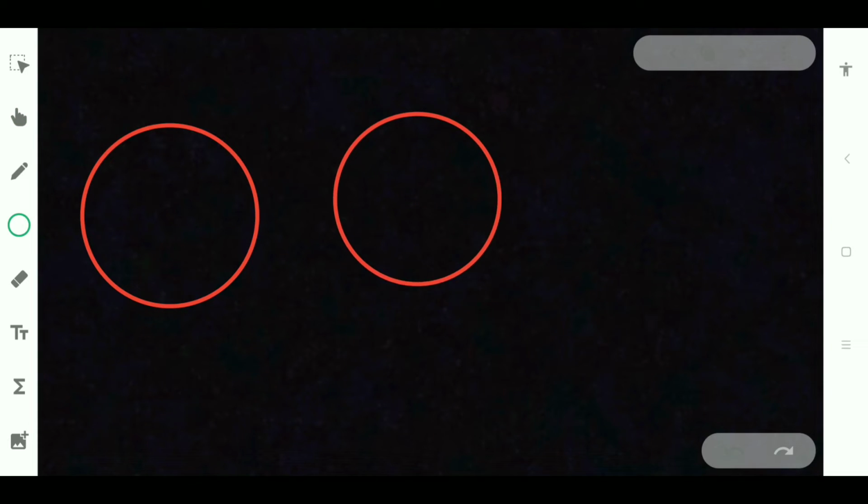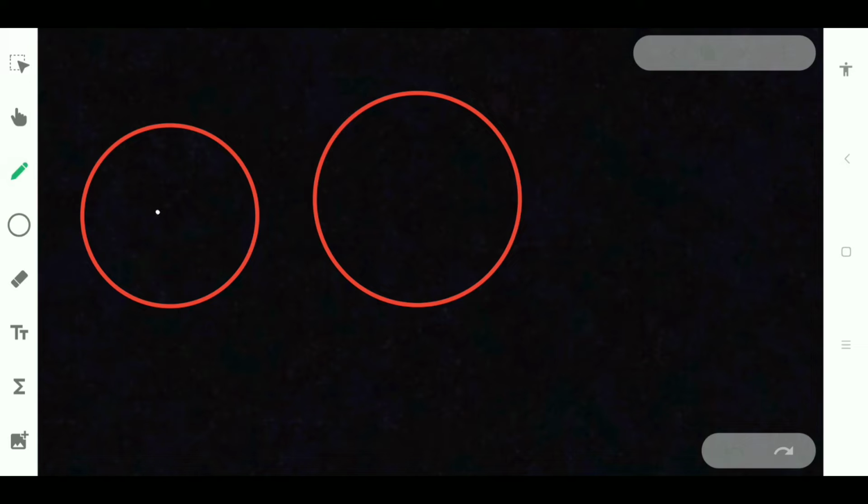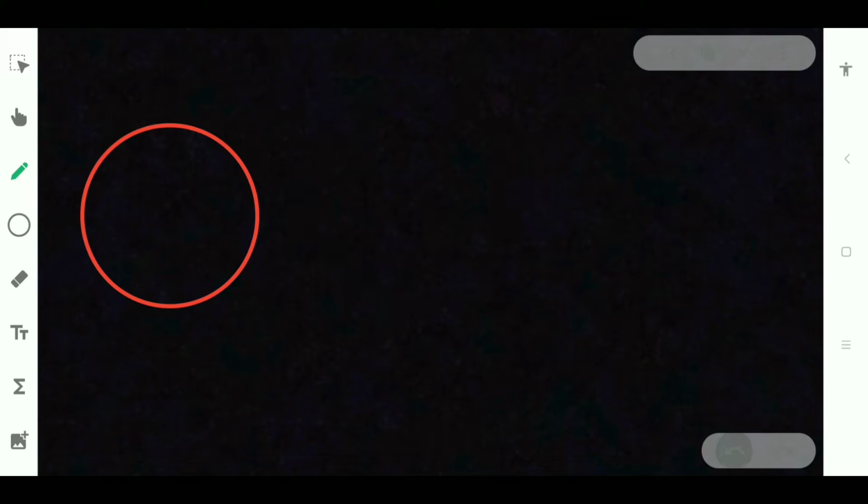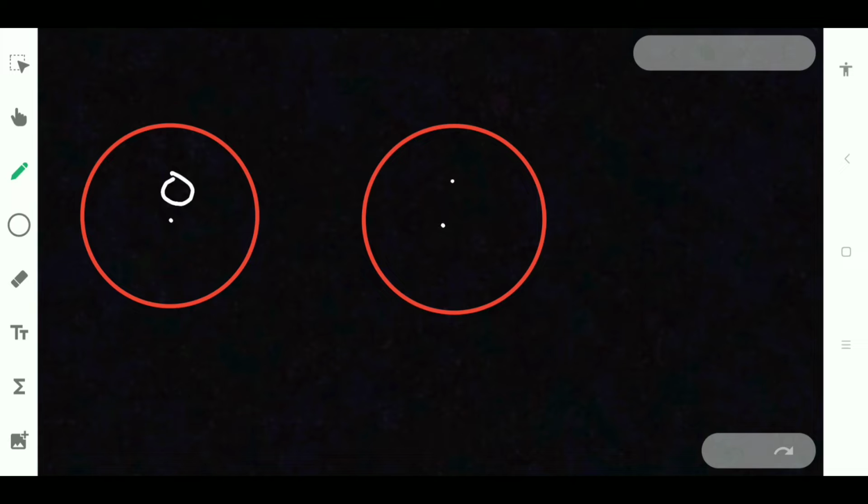Now we are having equal circles. Let us take 2 circles like this, having the center O. Let us take circle O with center O. So this may not be the exact center, but I am just drawing it rough to explain it to you.